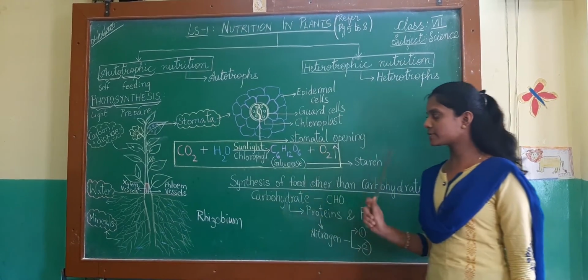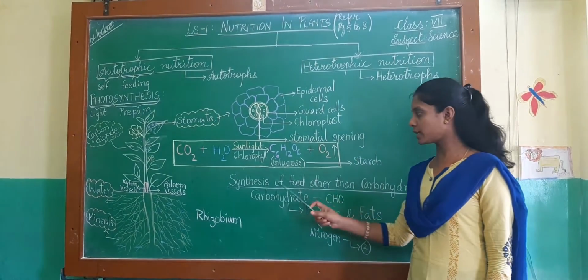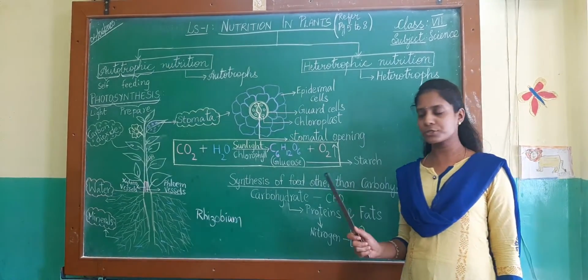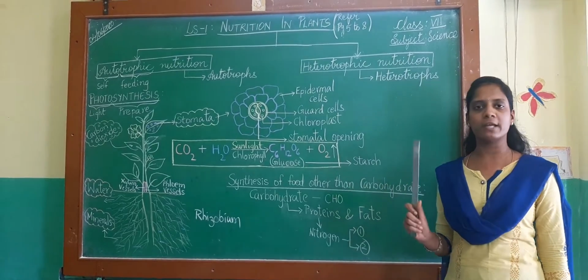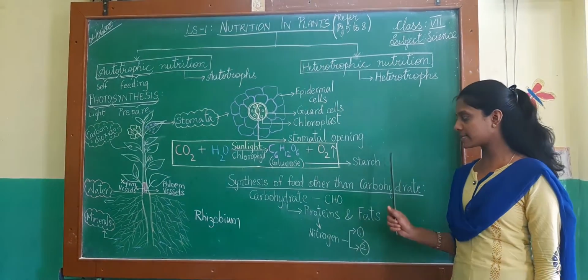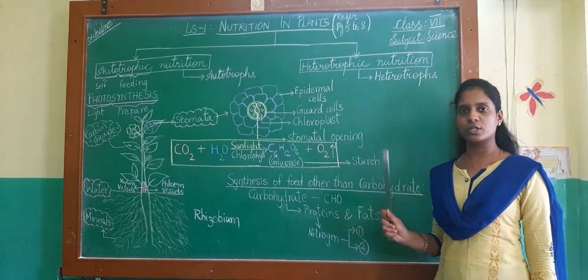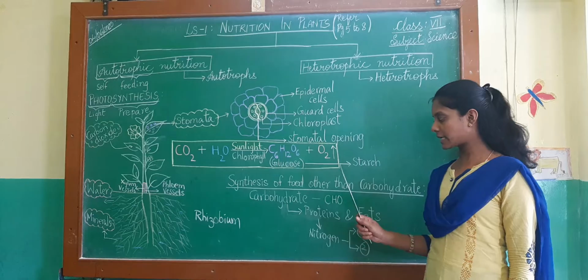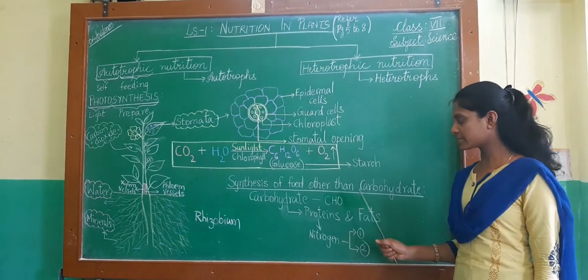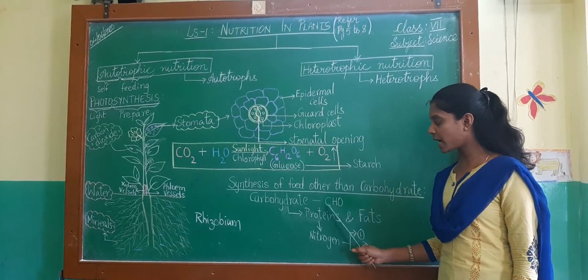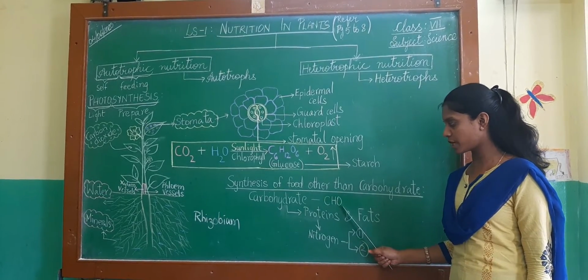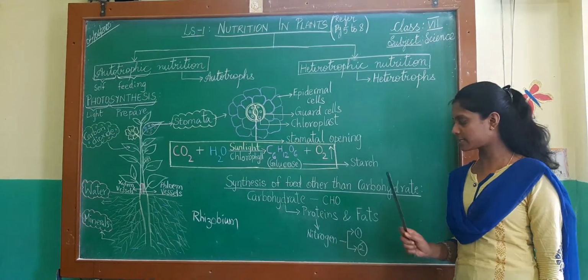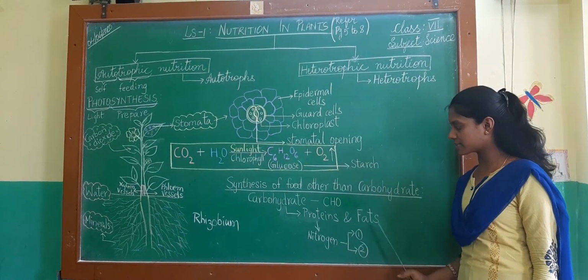Now, let us move on to the next topic called synthesis of food other than carbohydrates. I already told you that plants prepare a certain amount of extra food called starch. Starch belongs to the food component called carbohydrate. Carbohydrate is chemically represented as CHO, a carbon atom, a hydrogen atom and an oxygen atom. The carbohydrate is used to synthesize other food components such as proteins and fats.